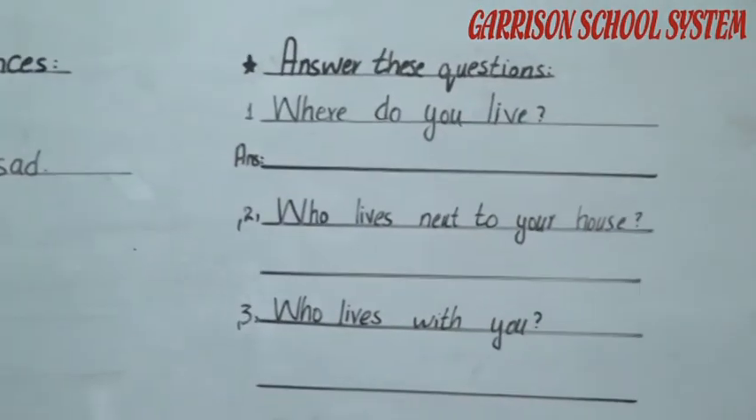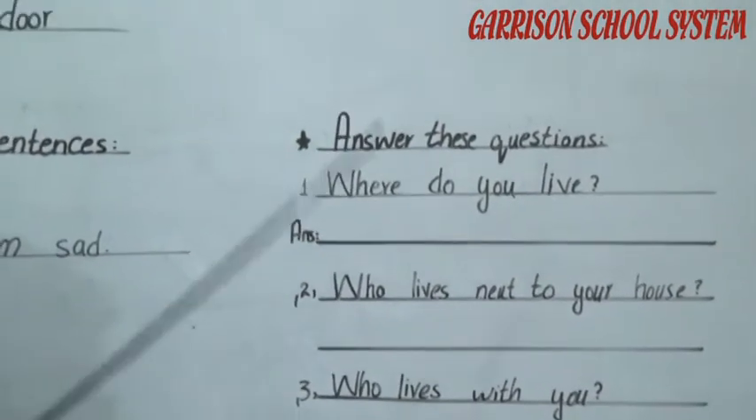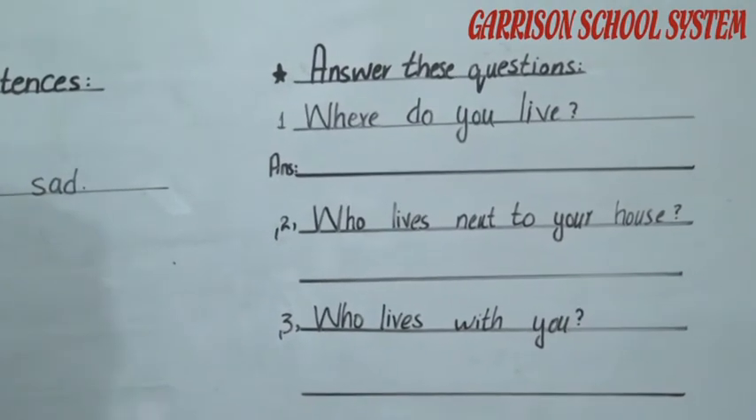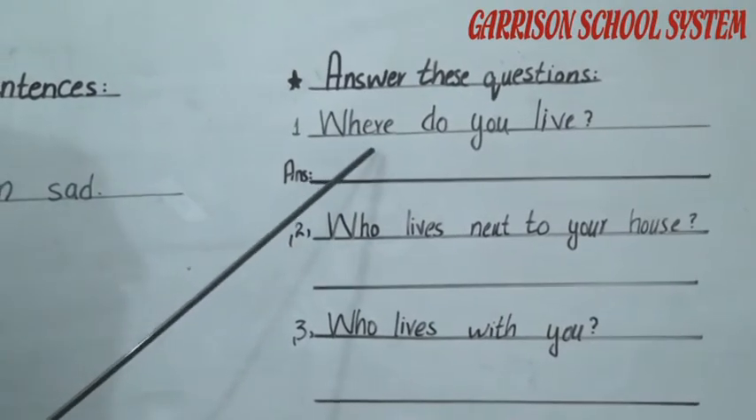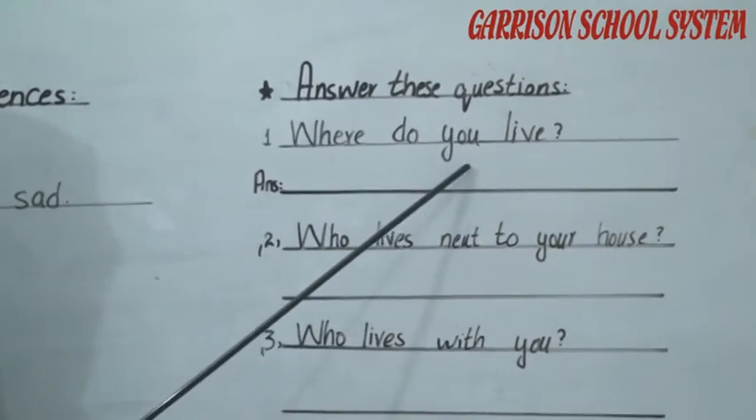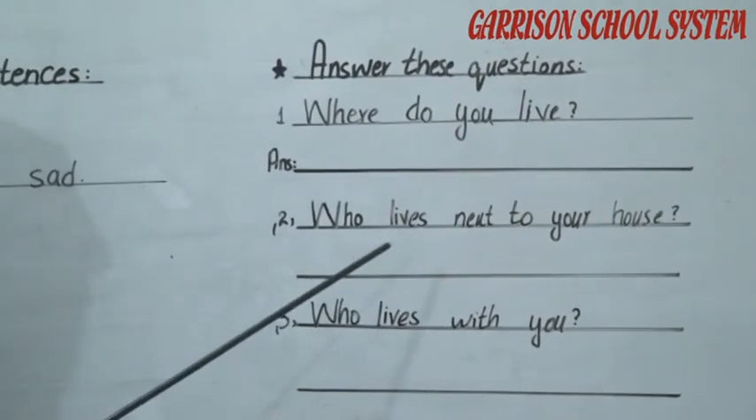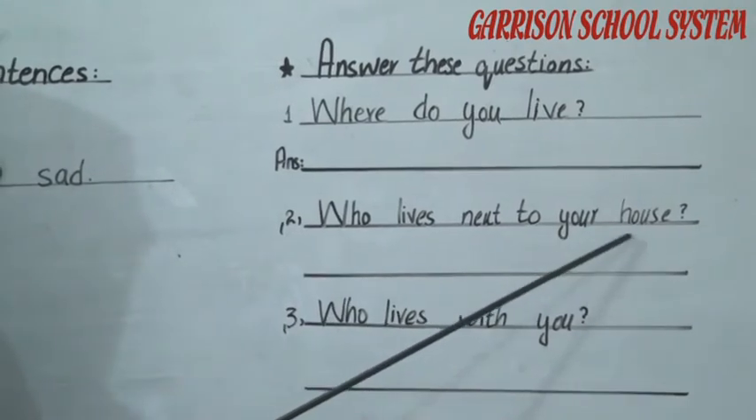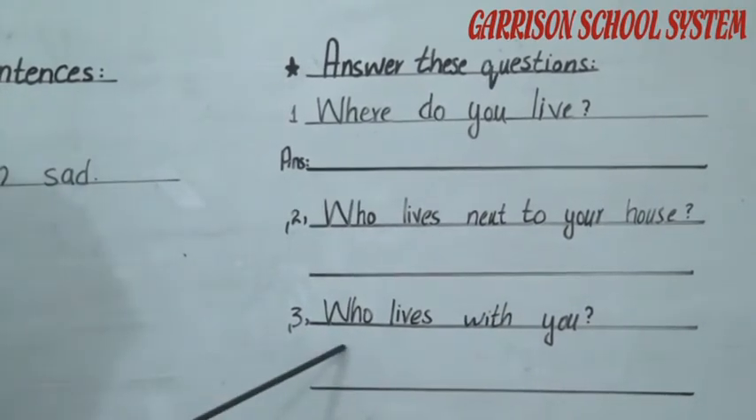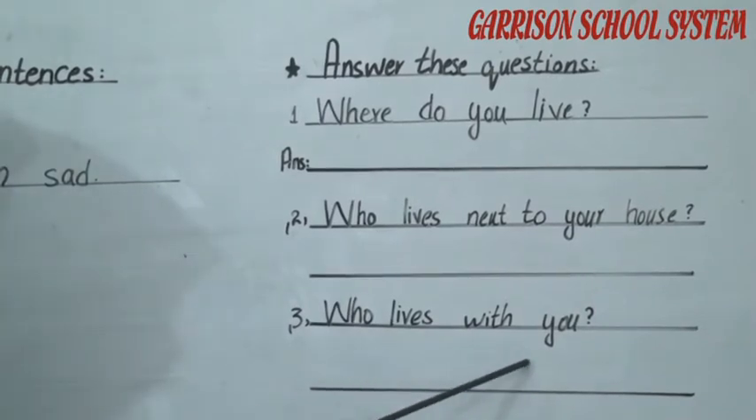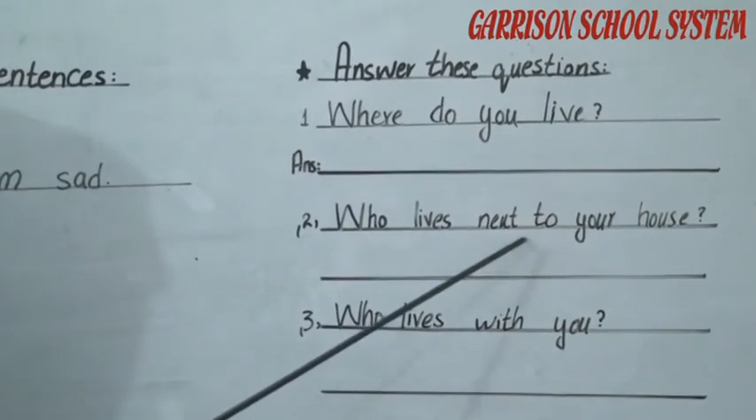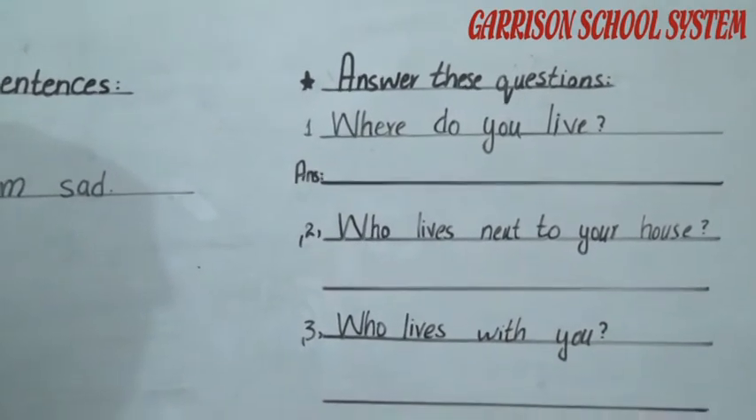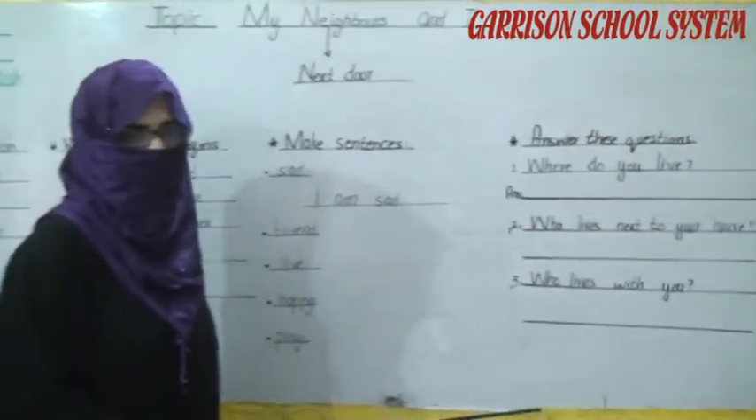The next activity, number 4, is about answering these questions. I am just writing here the questions and you have to write the answers of these questions. The first question is, where do you live? Next one, who lives next to your house? Last one, who lives with you? These are your answer-this-question tasks. You should complete these answers.